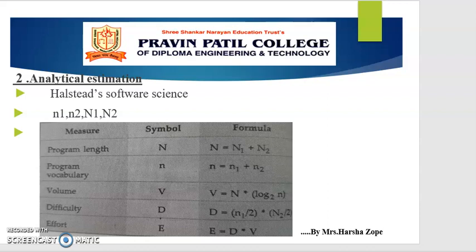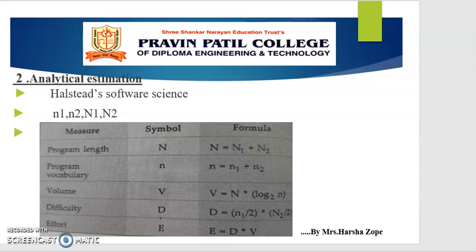The Halstead measures are based on 4 scalar numbers derived directly from a program's source code, where small n1 is the number of distinct operators, small n2 represents the number of distinct operands, capital N1 is the total number of operators, and capital N2 is the total number of operands.